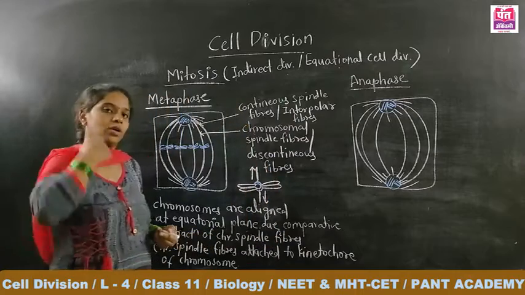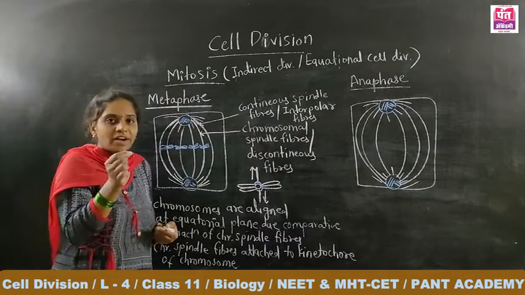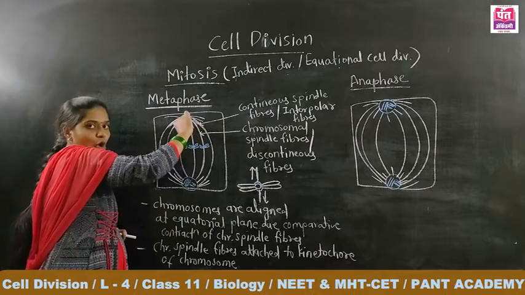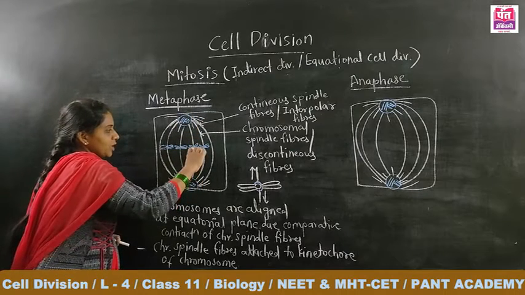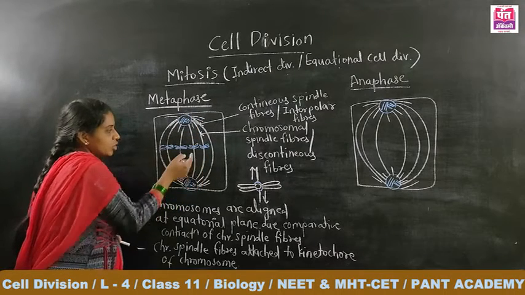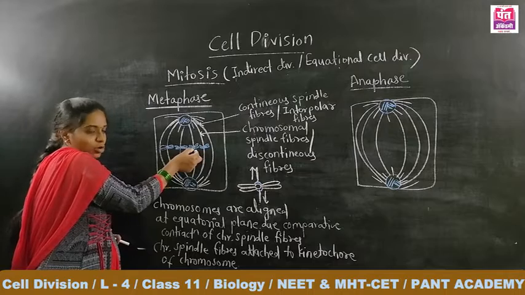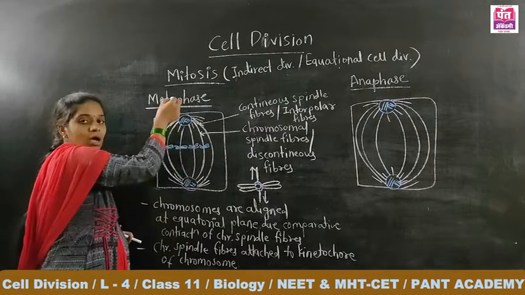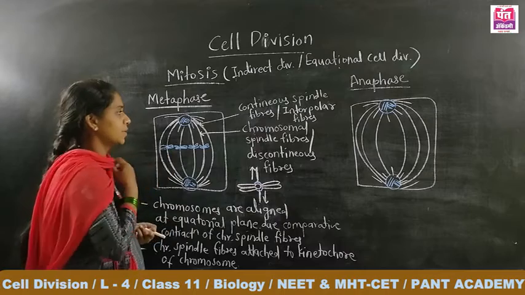Due to that contraction, this piece of the spindle fiber starts to contract, and that piece also starts to contract, so this piece pulls the chromosome towards this pole and that piece pulls it towards the opposite pole.